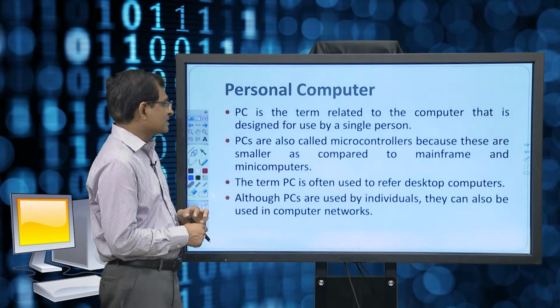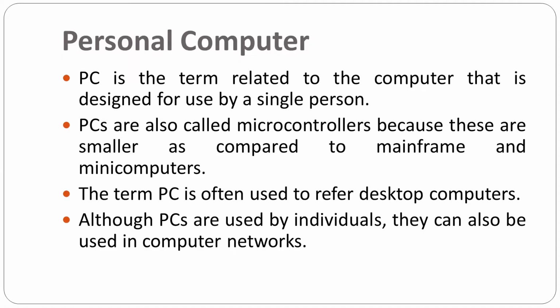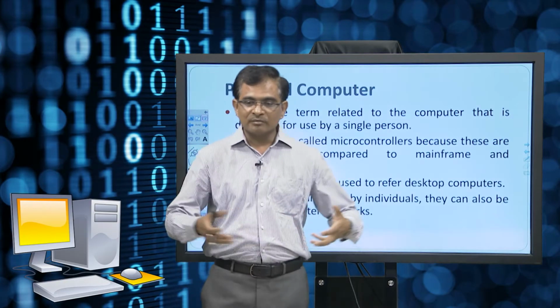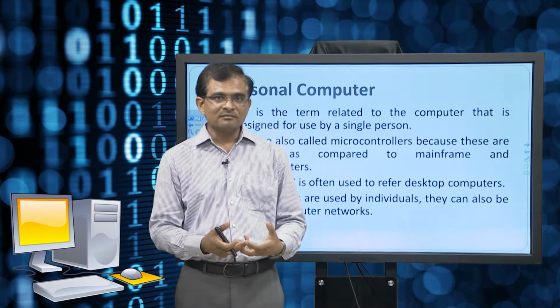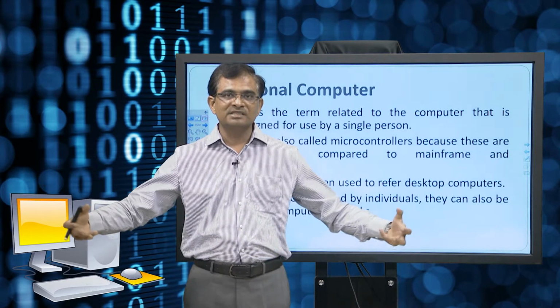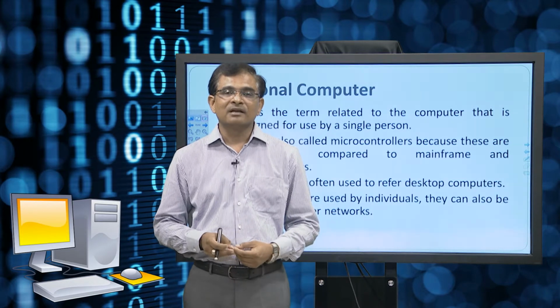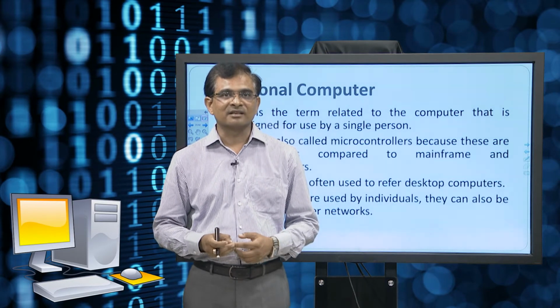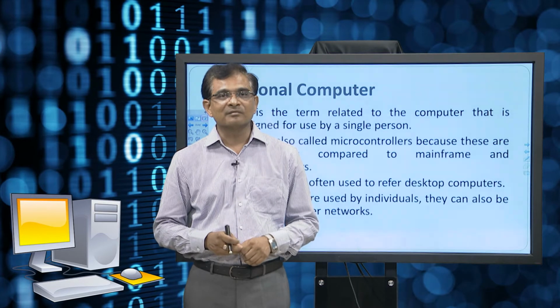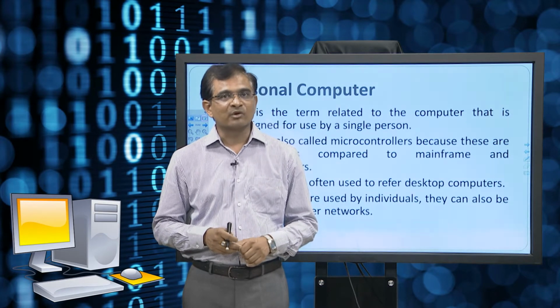The term PC is often used to refer to the desktop, and although PCs are used by individuals, they can also be used in computer networks. When we talk of computer networks, that means multiple machines are connected together. Multiple PCs are connected together, each of them having a unique address, in the form of internet addresses, right. And internet addresses follow the TCP/IP protocol suite, right.